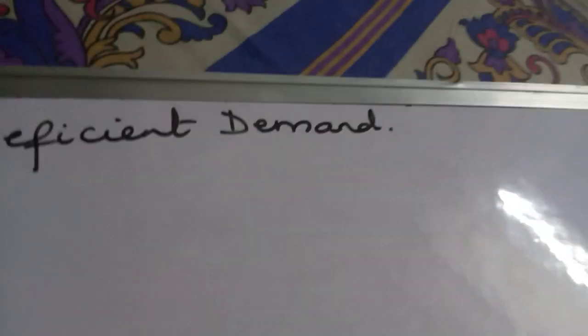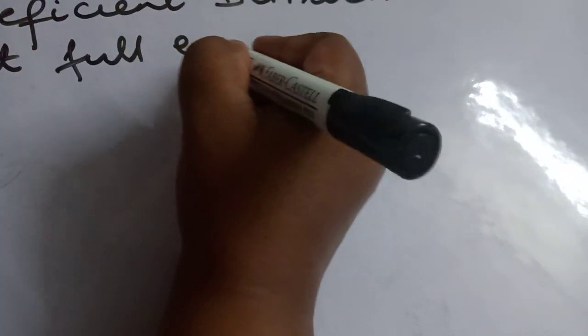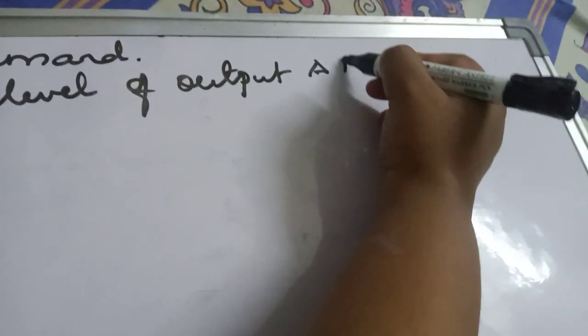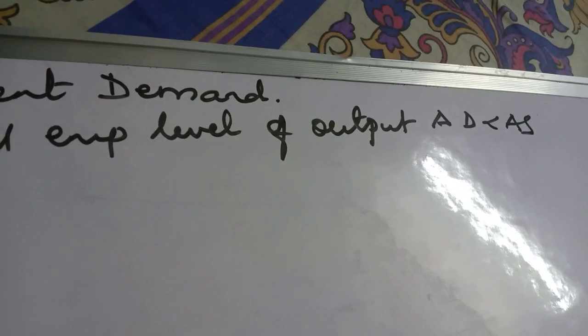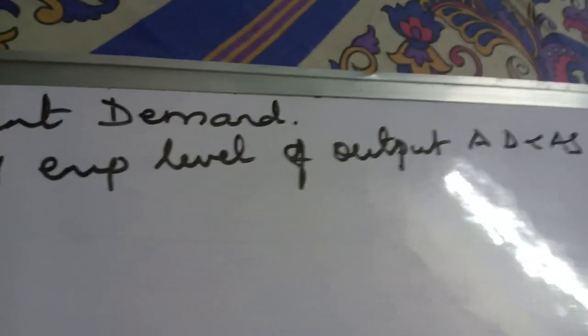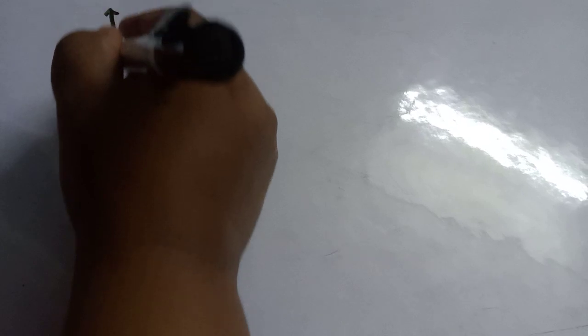Okay, so what is deficient demand? It is a situation when at full employment level of output, aggregate demand is less than aggregate supply. Okay, right? So we're going to show this with the help of an example, with the help of a diagram.